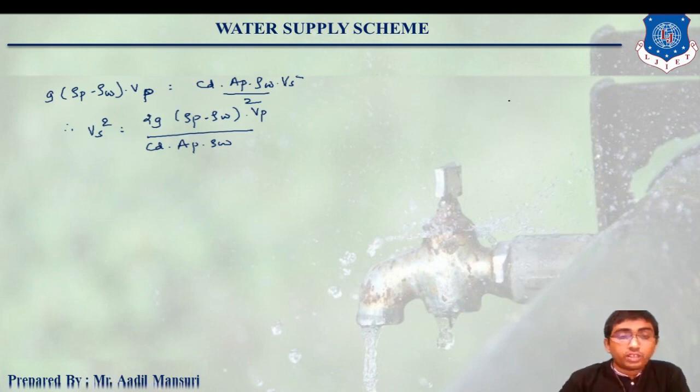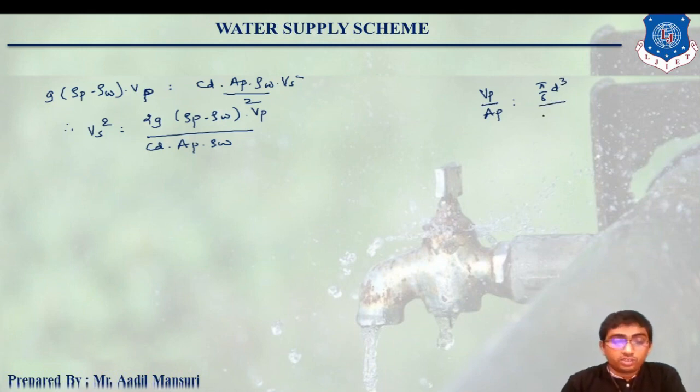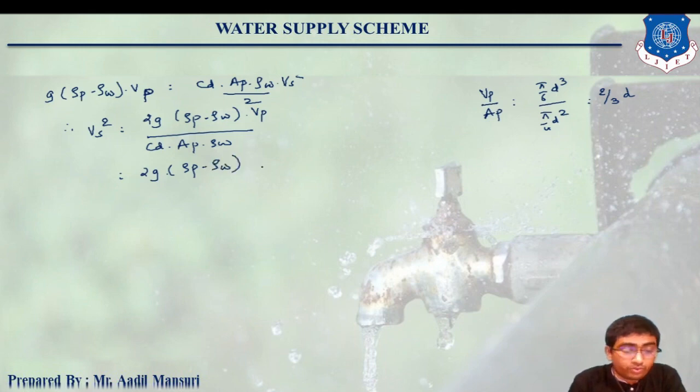Now Vp upon AP: volume of particle will be pi by 6 d cube, and area of particle is pi by 4 d square. So this will be equals to 2 by 3, right? So Vp upon AP can be written as 2 by 3 into d, right? So here 2g into (rho p minus rho w) upon CD into rho w, and Vp upon AP will be 2 by 3 of d.